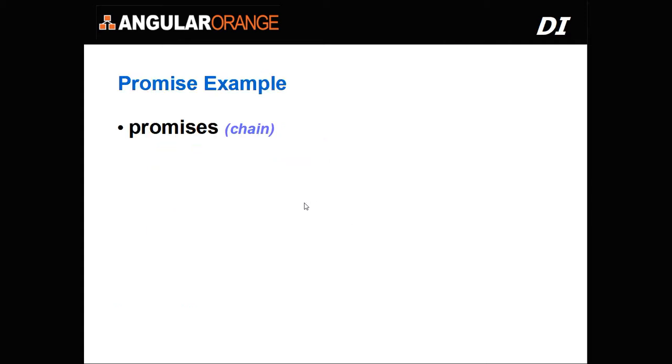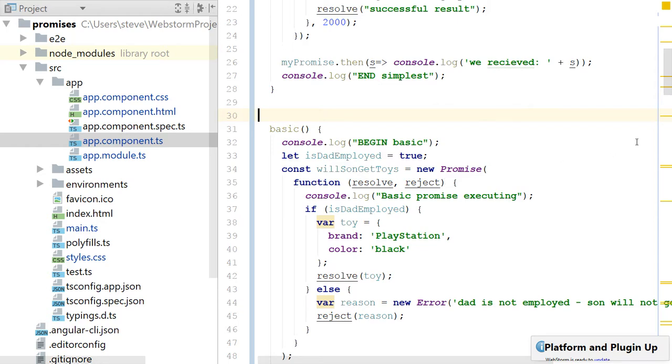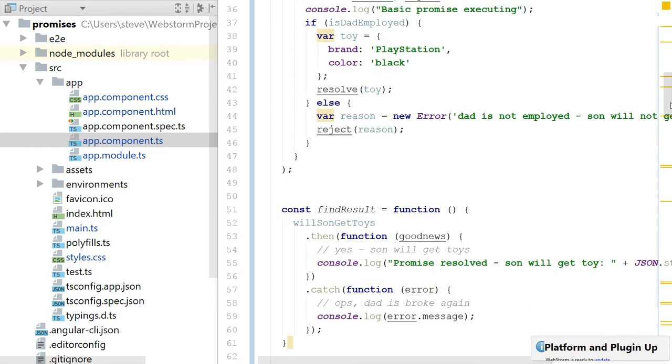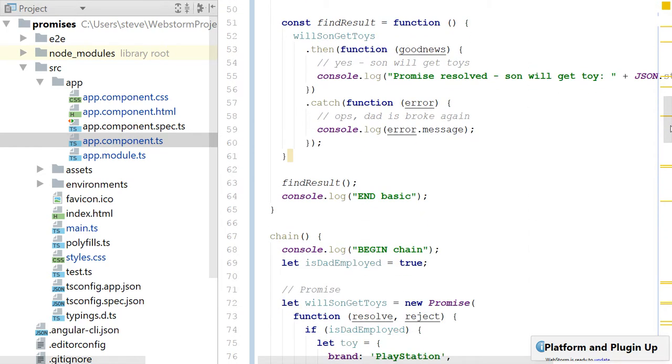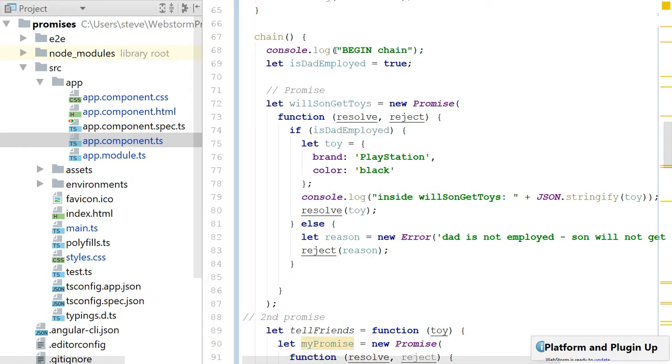So let's take a look at that example real quick. Okay, so I have a function which I've called chain. I begin the chain. I say, is Dad employed? I define a promise where this function executes resolve and reject.